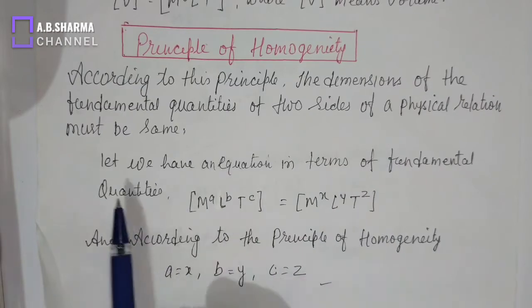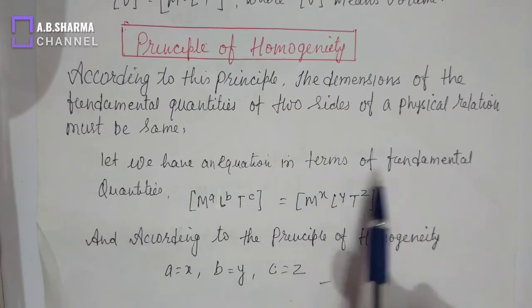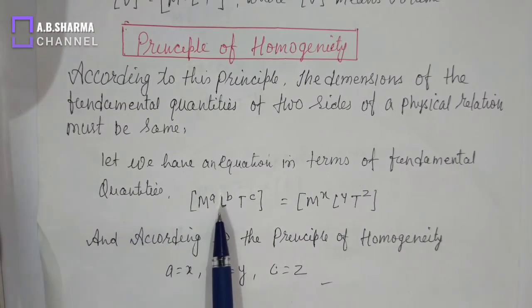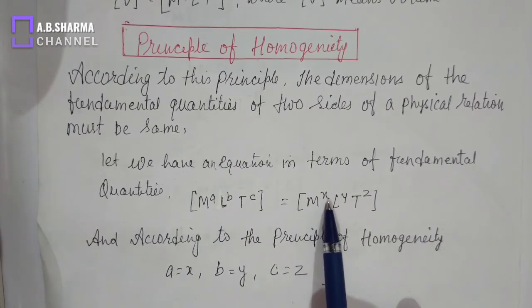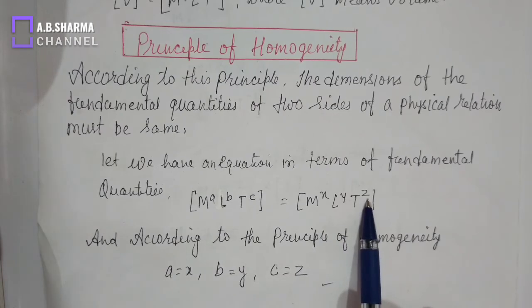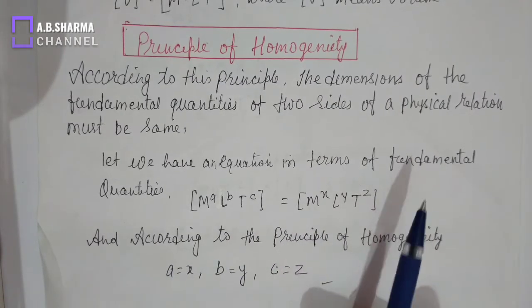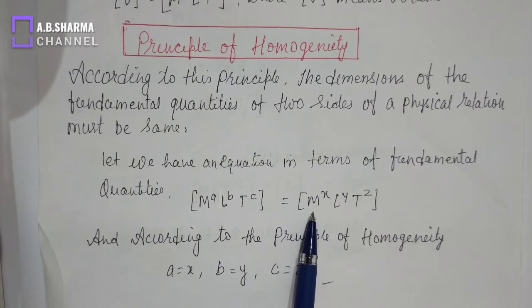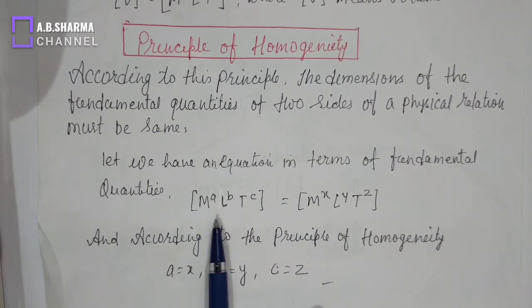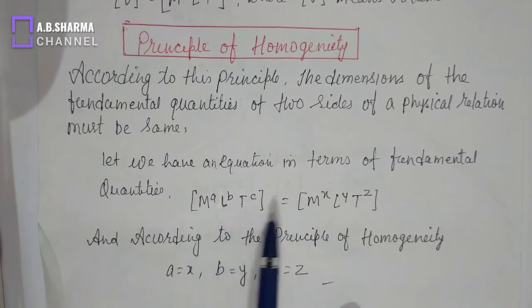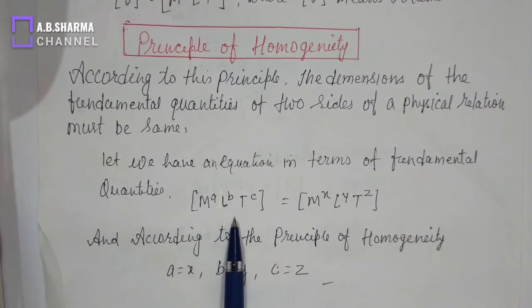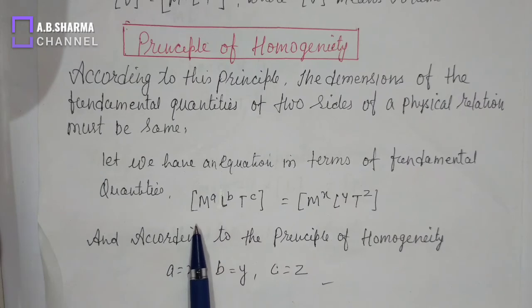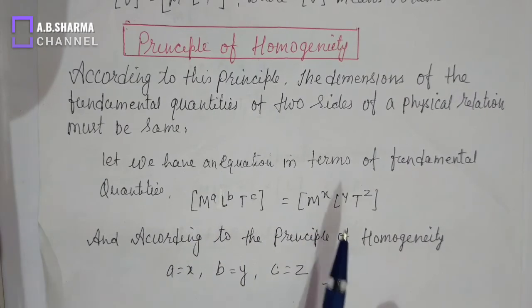See this example. Let we have an equation in terms of its fundamental quantities: M to the power A, L to the power B, T to the power C. This is the left hand side, and the right hand side is M to the power X, L to the power Y, T to the power Z. So according to the principle of homogeneity, equating the powers of the fundamental units, we get A equals X, B equals Y and C equals Z. Means dimension of both, that is dimension of LHS and dimension of RHS, must be equal. This is called principle of homogeneity.